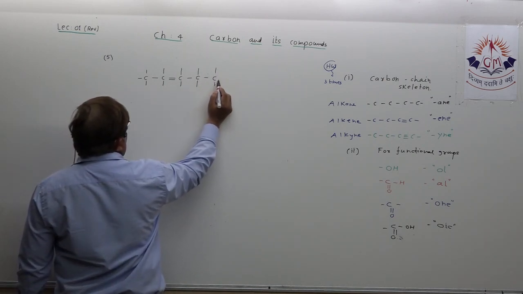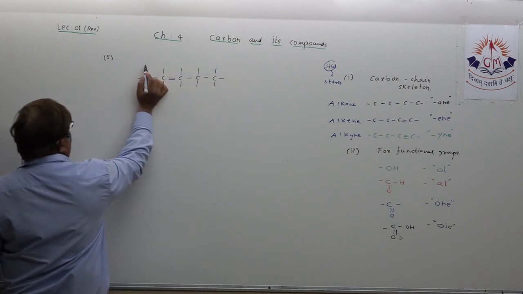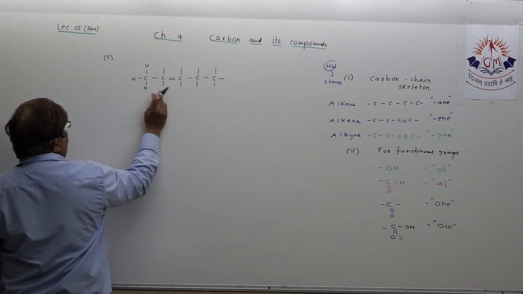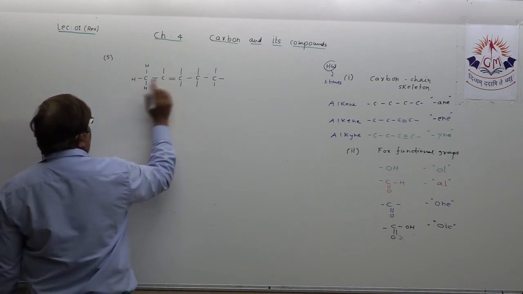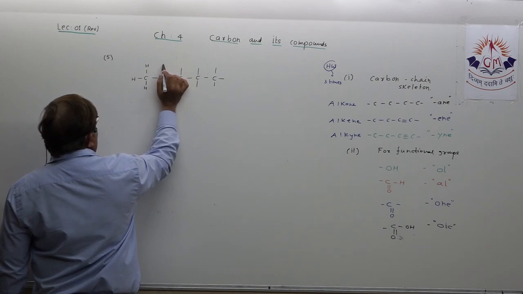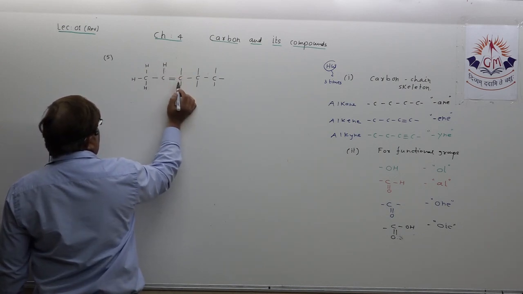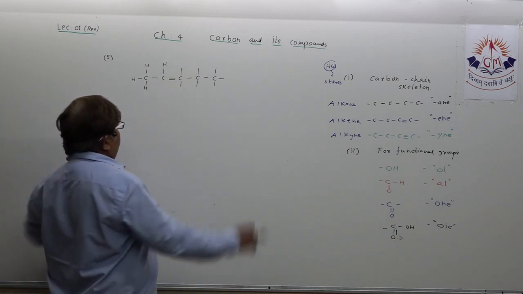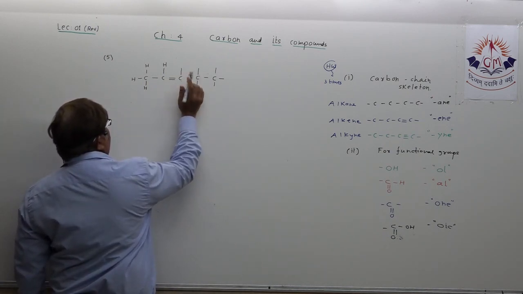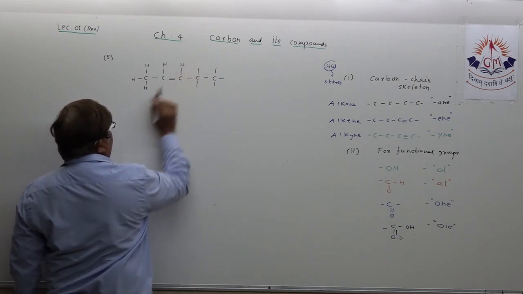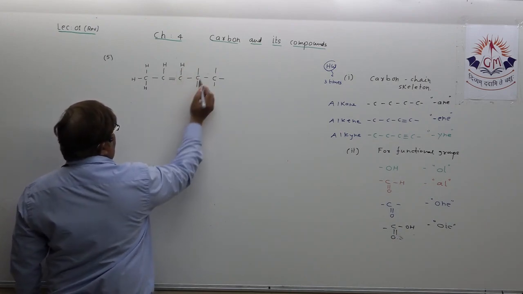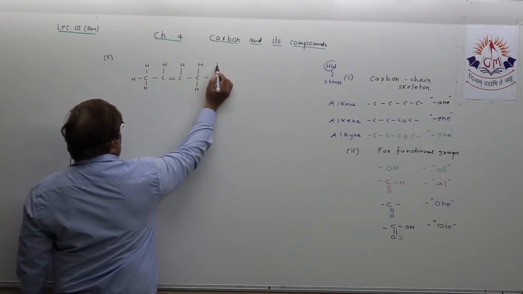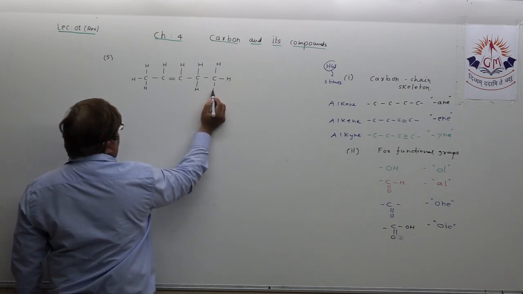A carbon atom needs to be surrounded by four covalent bonds. Two valencies are already occupied. Just one to be shown here. Here H, H, here H, H, H.